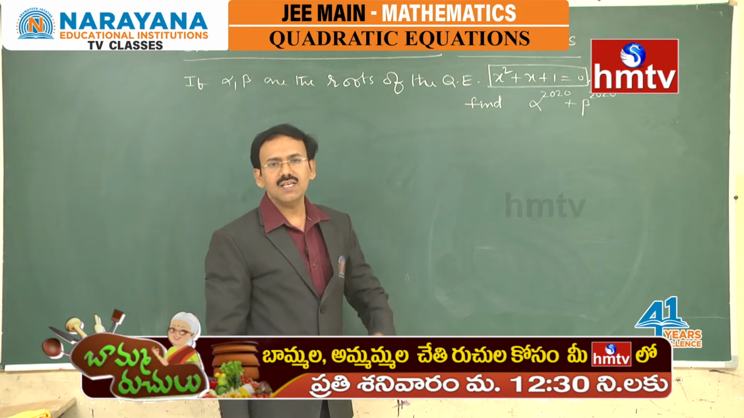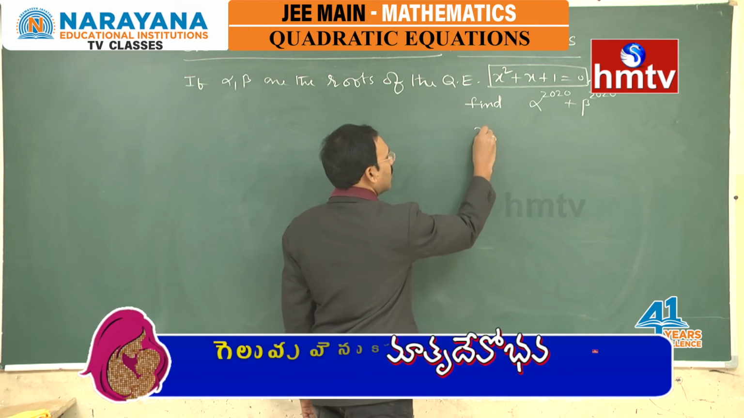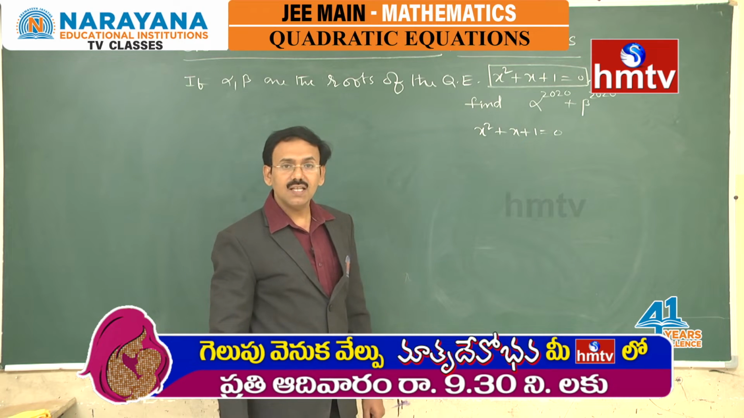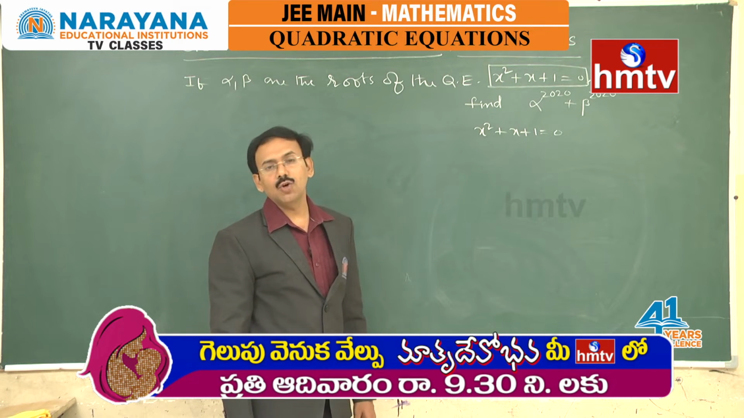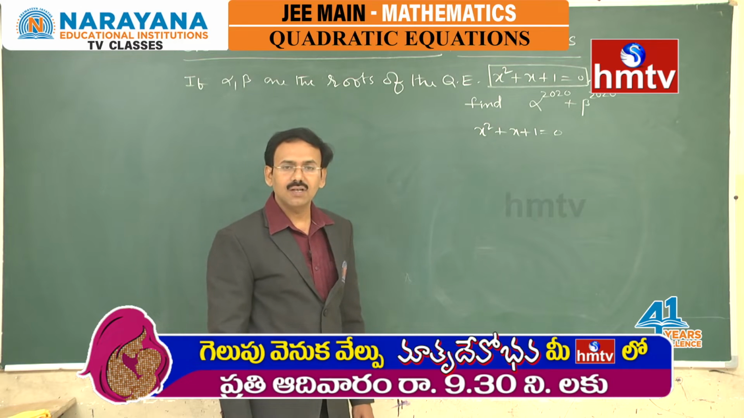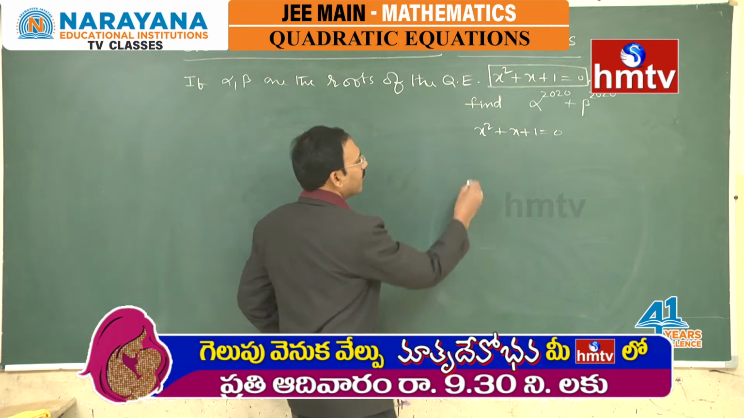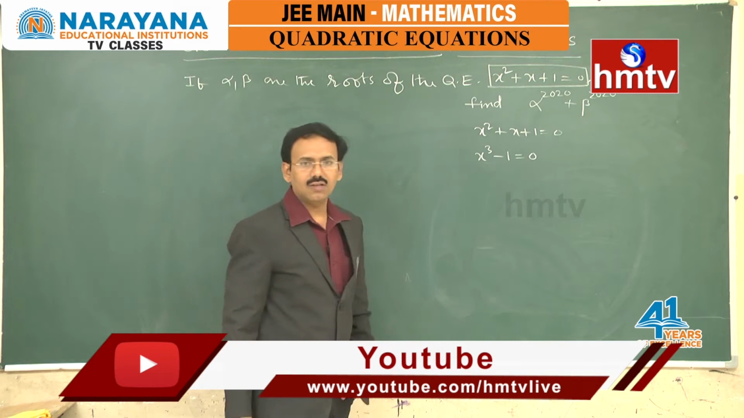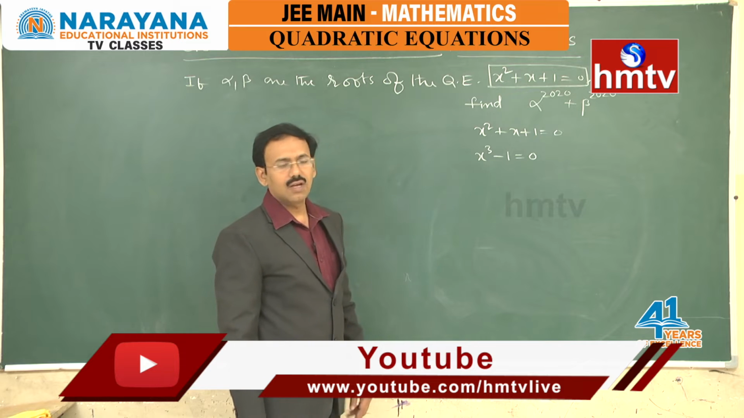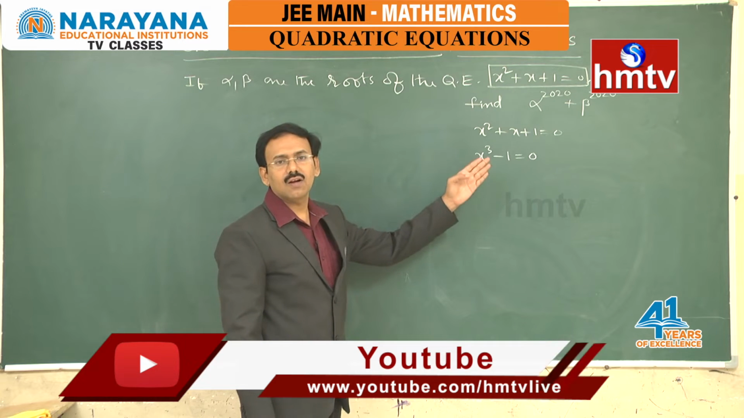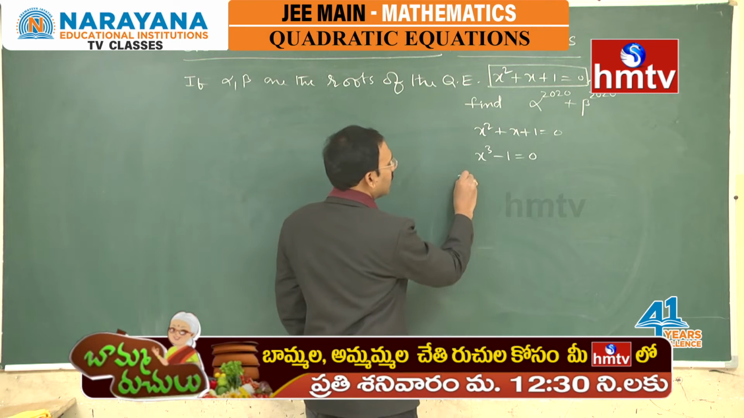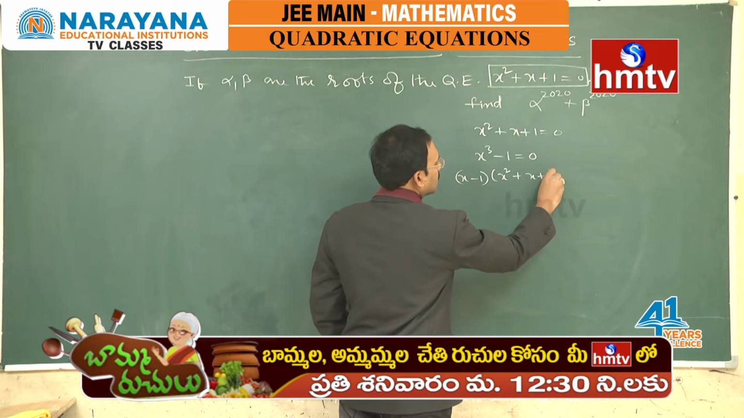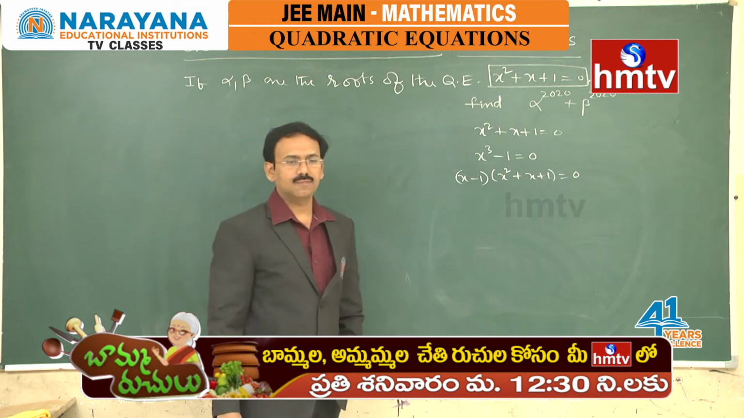Have you ever seen this equation? x square plus x plus 1 equal to 0. Yes, we see this equation while finding cube roots of unity in the chapter complex numbers. While finding cube roots of unity, we take this equation which will have 3 roots, and the roots of this equation are called cube roots of unity, and we can factorize it like x minus 1 into x square plus x plus 1 equal to 0.